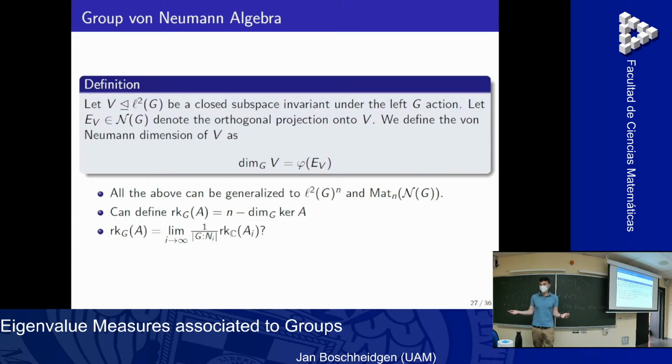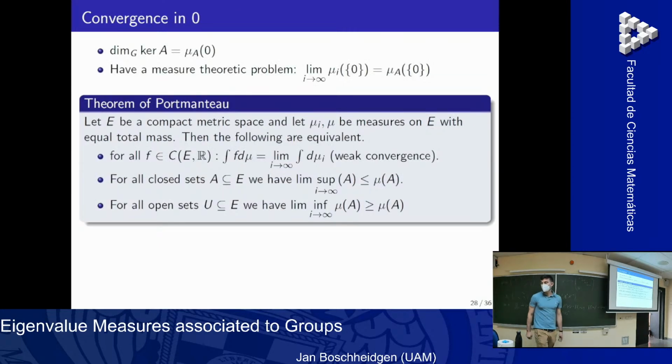And now what we can ask, all this, what I said before about the convergence in 0 of a measure, or whether the ranks are equal, all this becomes the measure theoretic question if we have convergence in 0 of these measures. So we know that these measures converge weakly. If we take integrals over all functions, then we have convergence of the integrals. But what we're now interested in is if these measures converge in 0. This is similar but different.